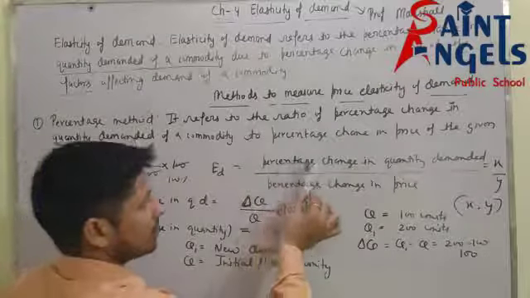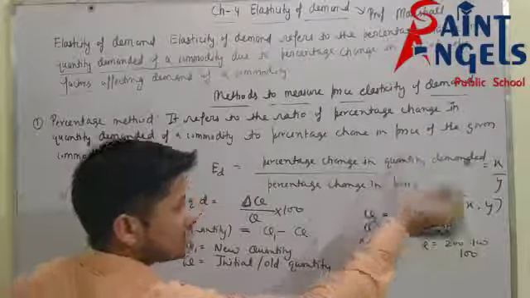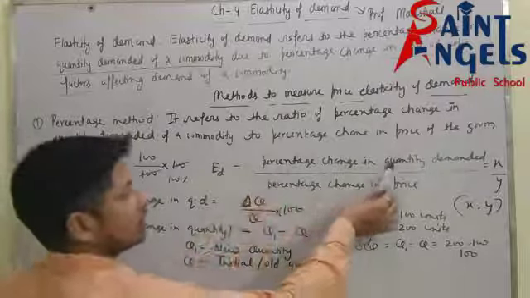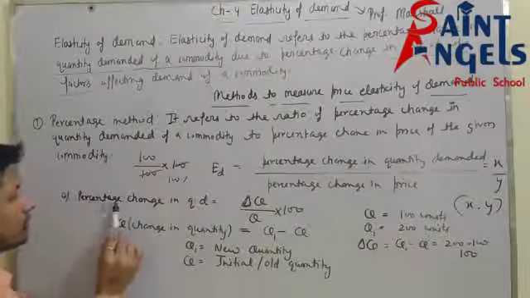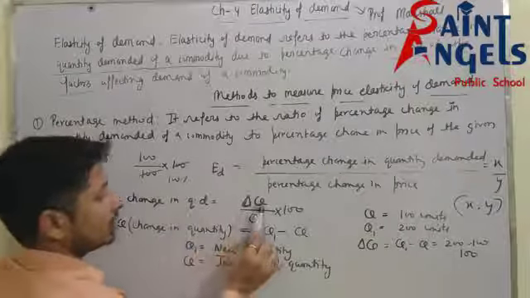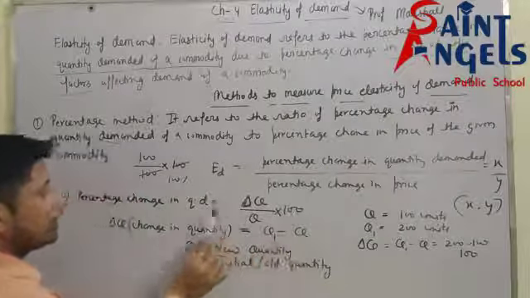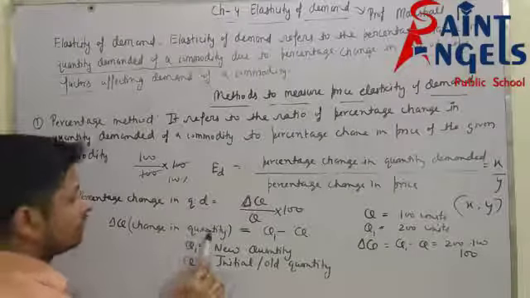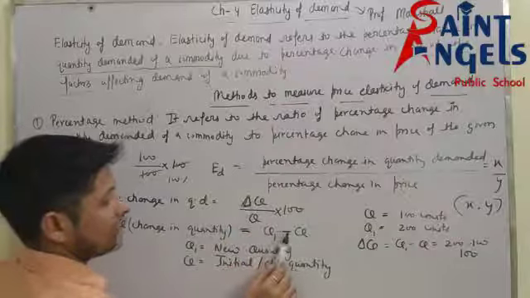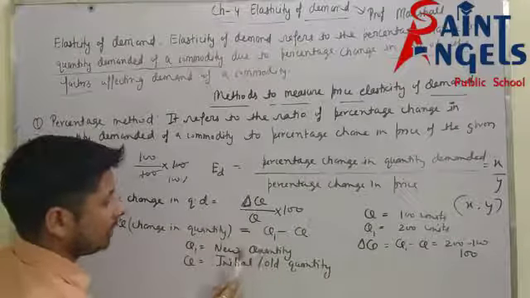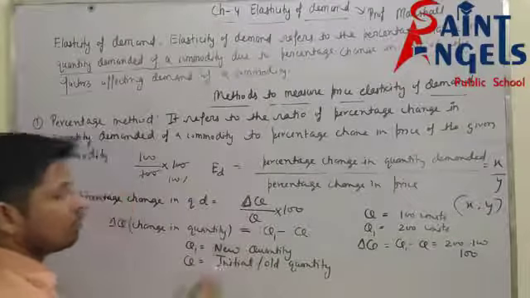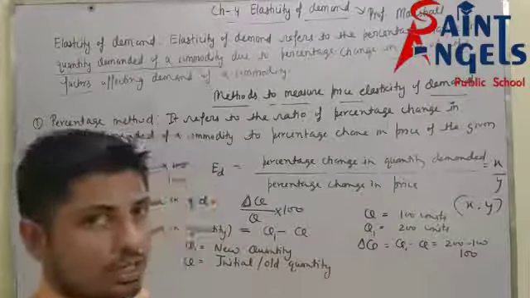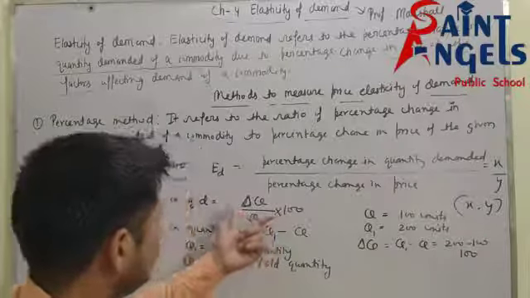Suppose percentage change in quantity demanded is not given, then how will you calculate it? What is the formula of percentage change in quantity demanded? Delta Q divided by Q into 100. Delta means change, so delta Q is change in quantity. The formula of delta Q is Q1 minus Q, where Q1 means new quantity and Q means initial or old quantity. Let's take a numerical example to understand this formula.